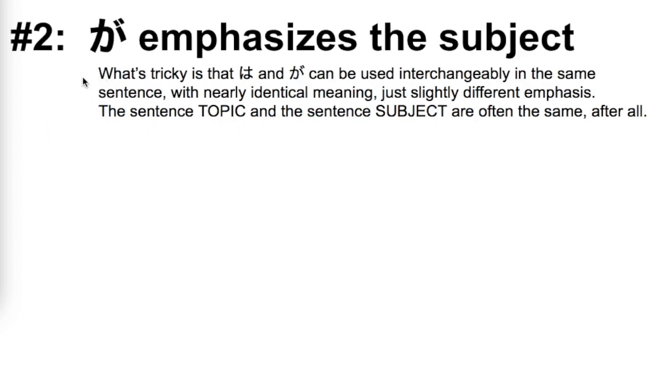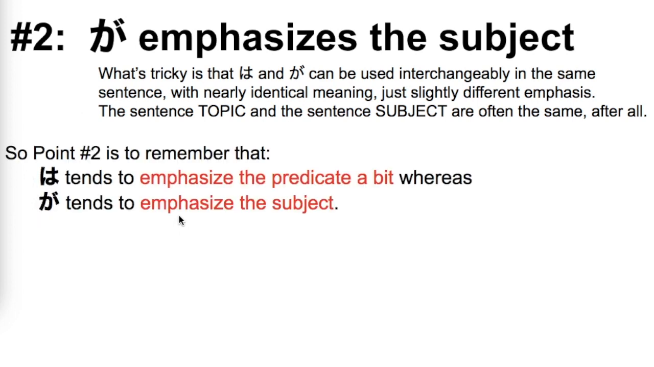It's tricky because wa and ga can seemingly be used interchangeably in the same sentence with nearly identical meaning, just slightly different emphasis. It's confusing because the sentence topic, what the sentence is about, and the sentence subject, the person or thing doing the action of the verb in the sentence, are often the same word. So again, remember that ga tends to emphasize the subject, but in contrast, wa tends to emphasize the predicate a little bit. It's not so much that it emphasizes the predicate, but it introduces the topic and then gives information about it. Here's what I mean.